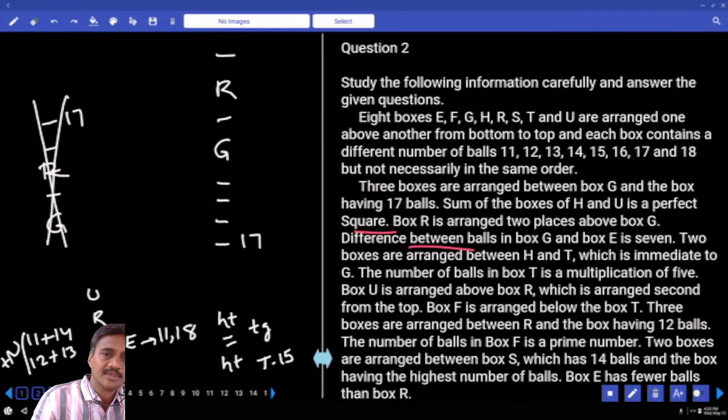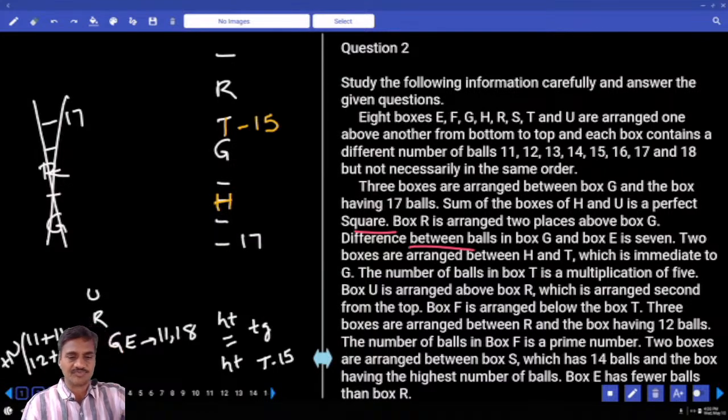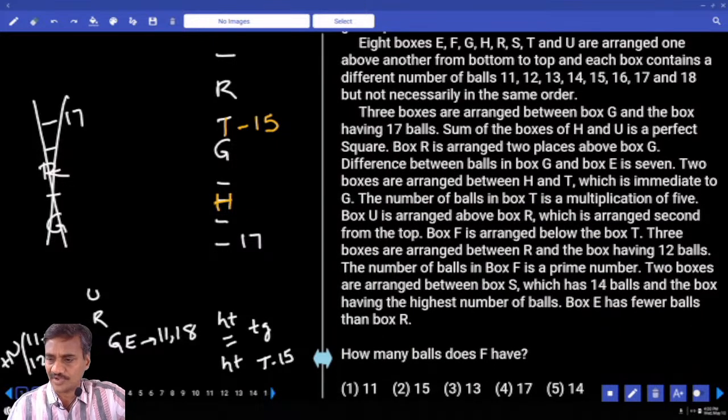If T cannot be here, where should T be? T is here. Now T is here, then in between T and H, how many are there? There must be exactly 2. Hence H must be this. Now T and H, and the value of T is 15. And 2 boxes between H and T, which is immediate to G. The number of balls in T is a multiple of 5.